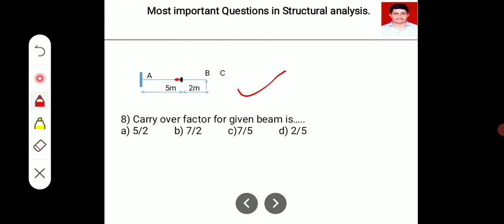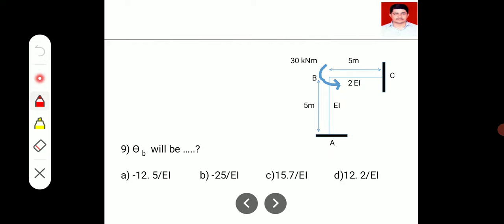An internal hinge is provided at 5 meter, a propped cantilever is there, and the carryover factor for this kind of beam is option A 5 by 2, 7 by 2, 7 by 5 or 2 by 5. What is the correct answer? Next, one L bent is provided and an external moment of 30 kN is applied at joint B.